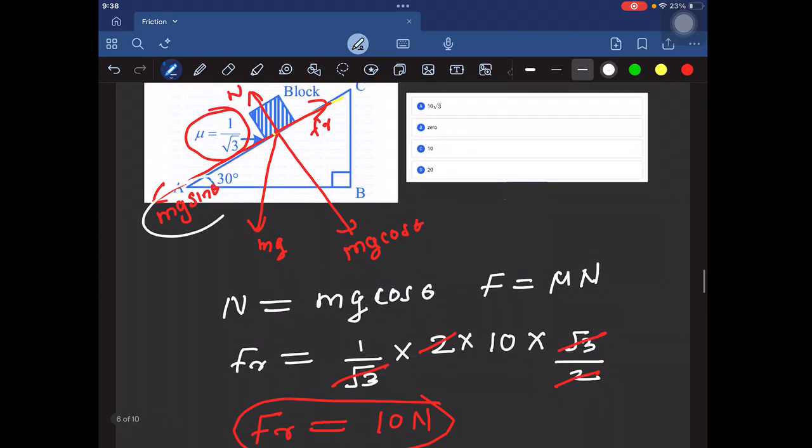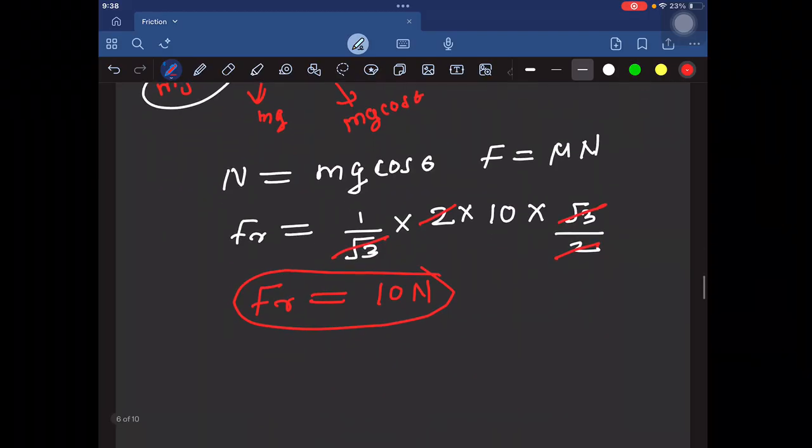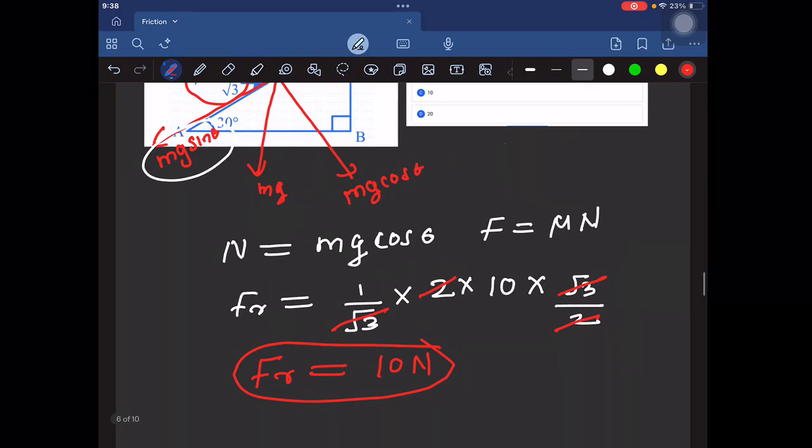In this direction F sin 30, and the force from the surface is N. The body is neither moving in the downward direction nor in the upward direction. If there is a sufficient force, the body may move in the horizontal direction.